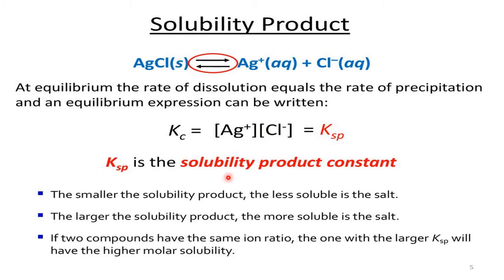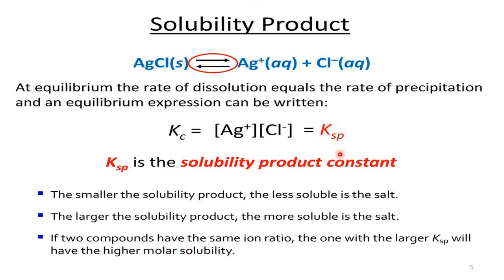If two compounds have the same ion ratio, the one with the larger KSP will have the higher molar solubility. Here it is AgCl; AgBr and AgI have the same 1:1 ratio. AgCl 1:1, AgBr 1:1, AgI 1:1. But which is more soluble? If the ratio is the same, the one with the larger KSP.